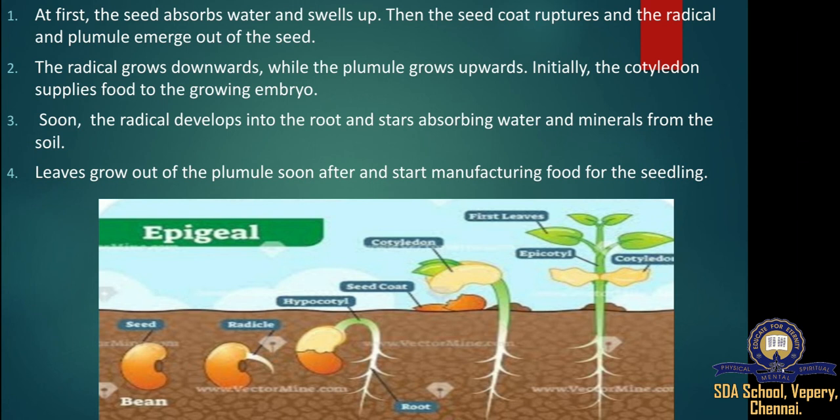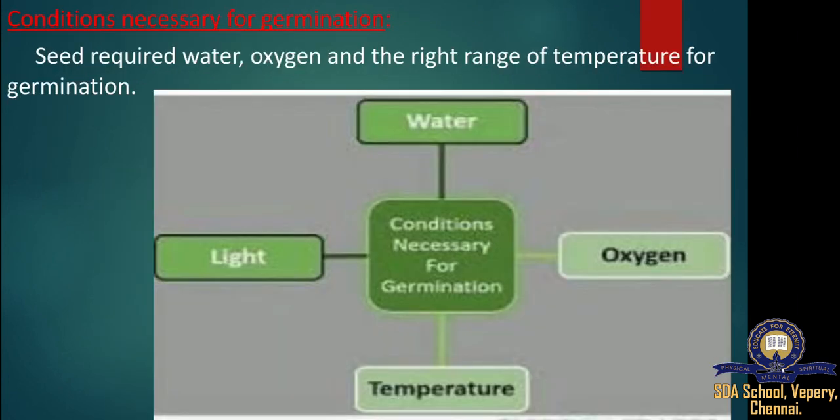Temperature. Temperature is also an important factor. Some seeds germinate when it is cool, such as plants in northern environments. Other seeds only germinate when the weather reaches spring temperatures, which is why we see so many plants grow in the spring in temperate climates. Other seeds only germinate after extreme temperatures, such as after a fire in the grassland. Conditions necessary for germination: seeds require water, oxygen, and the right range of temperature for germination.